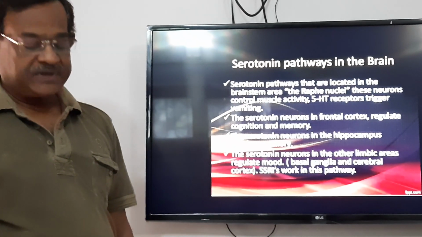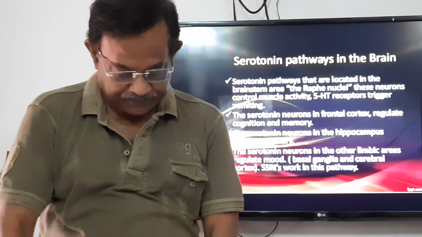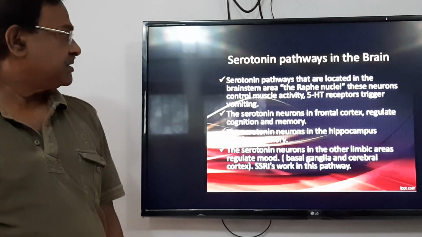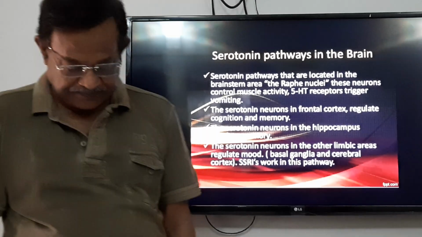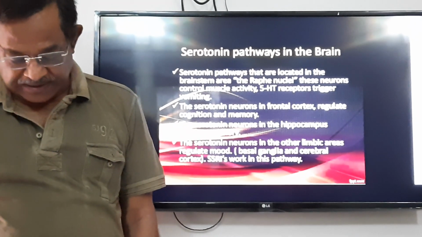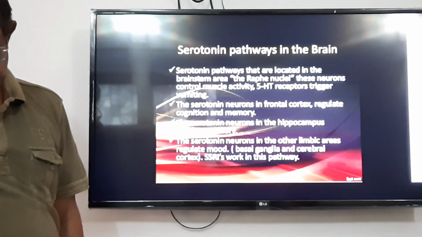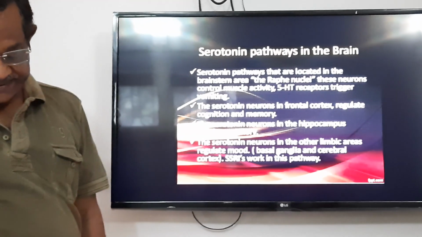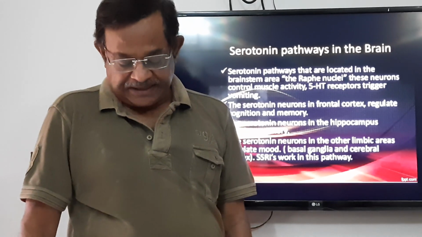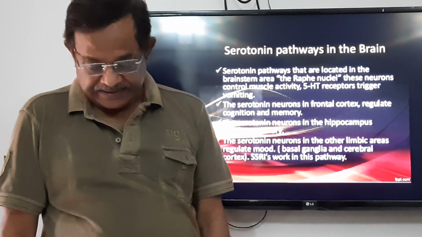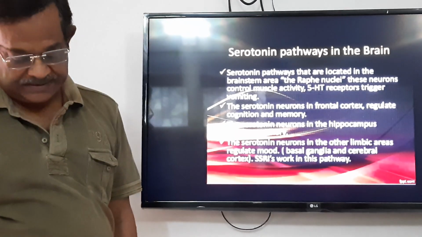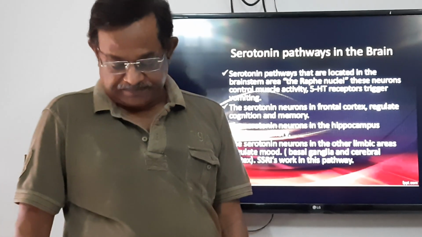Now, action of serotonin in the cardiovascular system. The larger arteries and veins are constricted, arterioles are dilated, and venules are constricted, leading to increase in capillary pressure, and thus there is fluid escape.